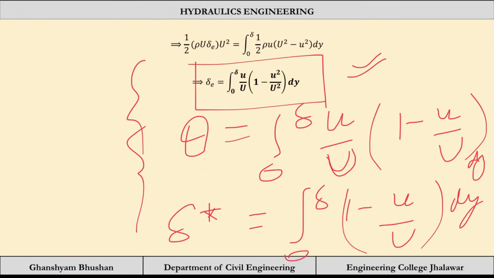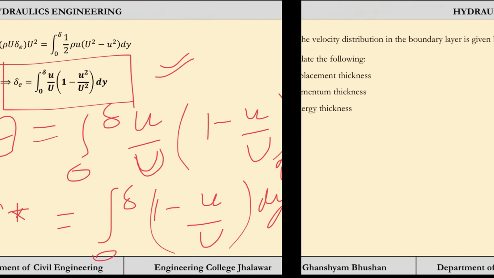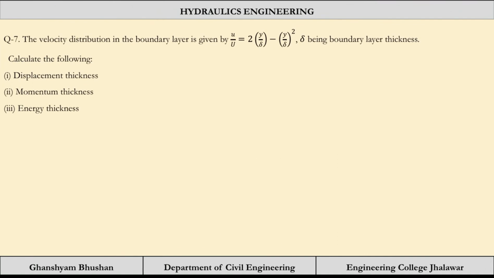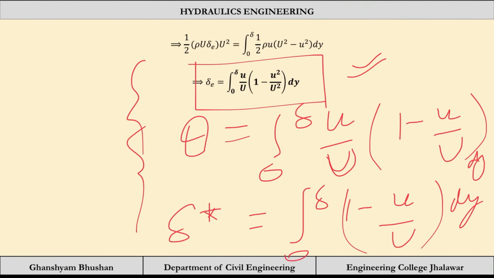Now let us try to solve one problem, then you will see the application, what these terms are and how we are going to apply them. So the velocity distribution in the boundary layer is given by, so you can see delta star, theta and all are depending on u only, because capital U is constant. If we know the value of small u in terms of y, we can easily integrate these quantities.